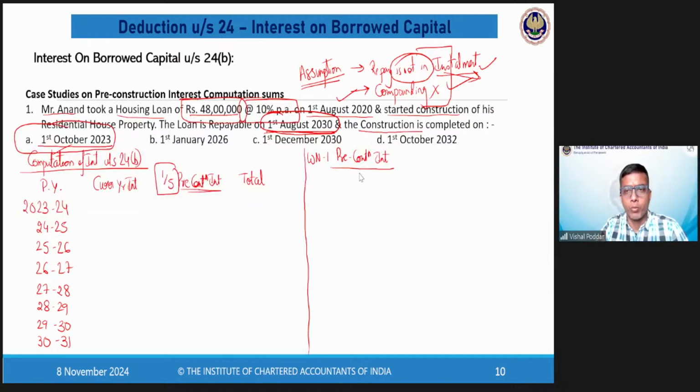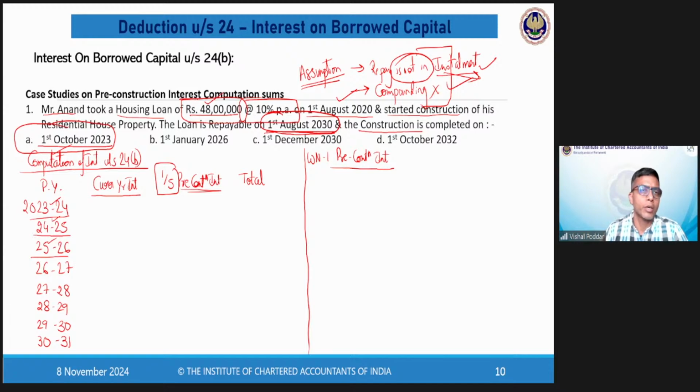Okay. Now, current year interest means the interest of that particular year. So if you're talking about 23-24, the interest of the year 23-24. If you are saying 24-25, interest of the year 24-25, and so on. In short, 1 year's interest. That is what is your current year interest. That is the interest applicable for each of these years. Now, how much will be my 1 year interest? If my loan is 48 lakhs and it will remain 48 lakhs throughout, as I said, we are not going to do any repayment as per the assumptions that are made in the sum.